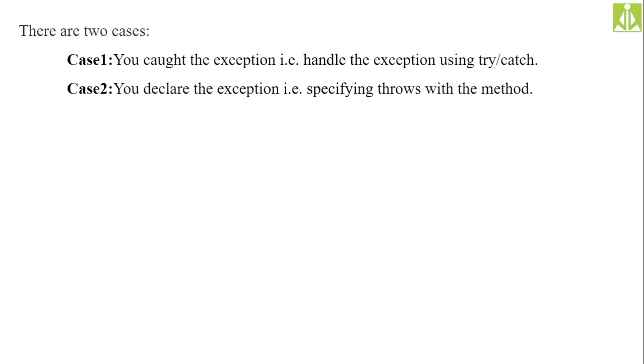If you are handling the exception inside a method, there is no need to declare the exception. Simply handle it. If you're not handling it and are throwing it, then declare it. We declare using the throws clause. The advantage of declaring the method is that the caller will come to know that a particular method will throw a checked exception. Hopefully you understood.